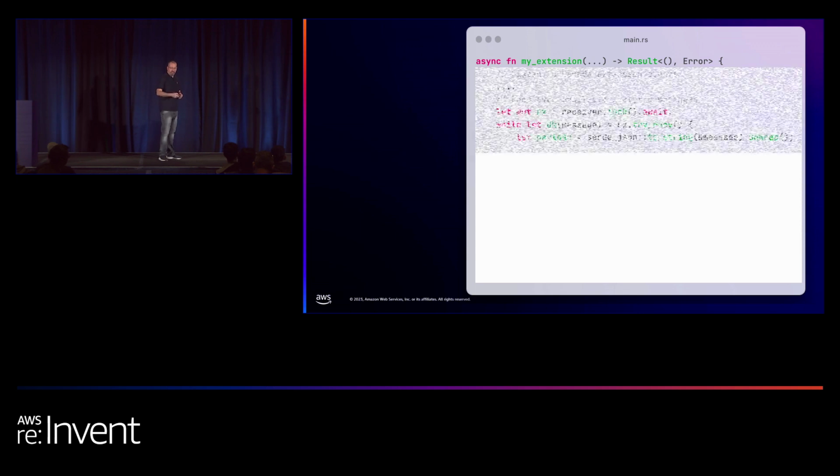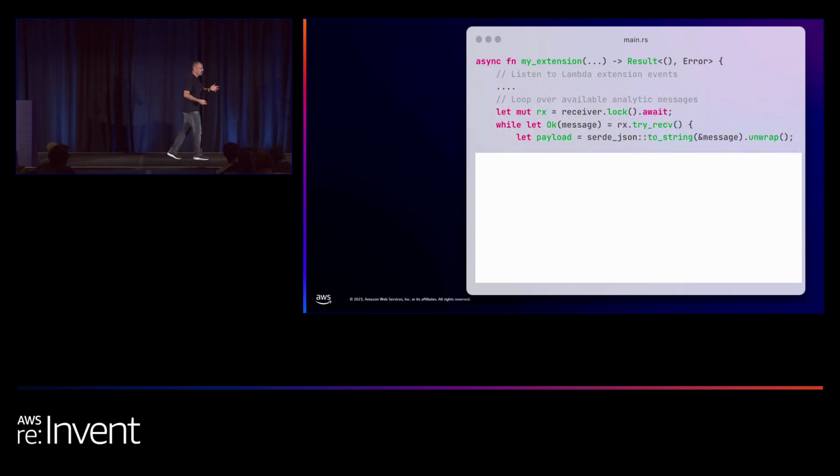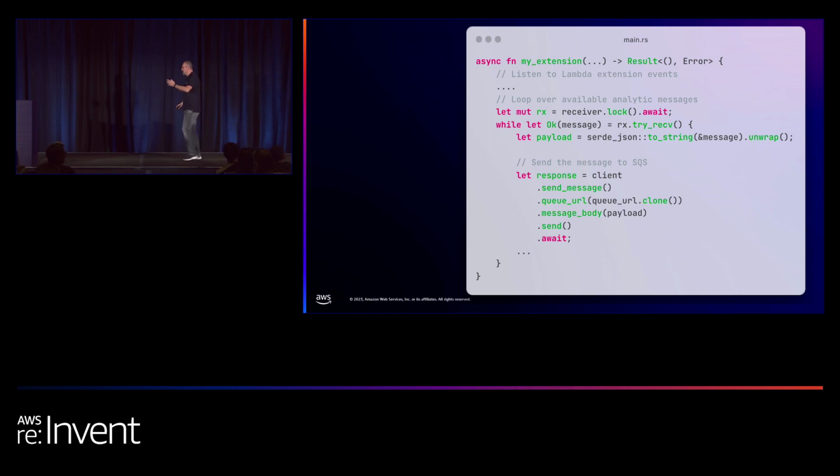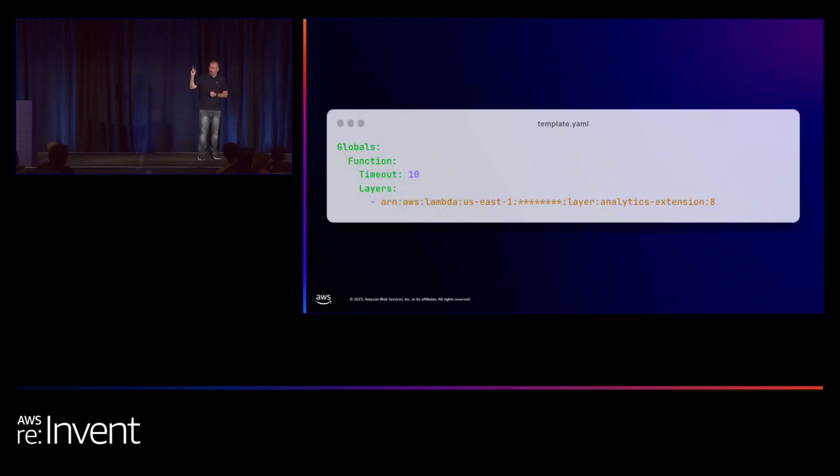And again, the extension handler is, whenever it's being invoked, it pulls all the relevant messages from the channel and sends these messages to the SQS queue. In our case, it's simple. Again, it depends really on what your extension needs to do, but it's very simple code. And when uploading the extension, remember the extension is a layer, so you have to define the layer in your AWS SAM configuration.